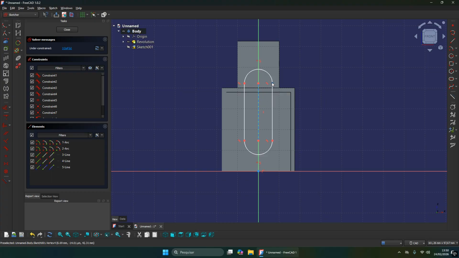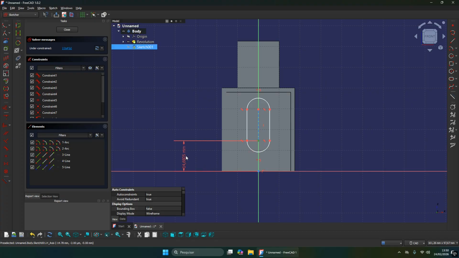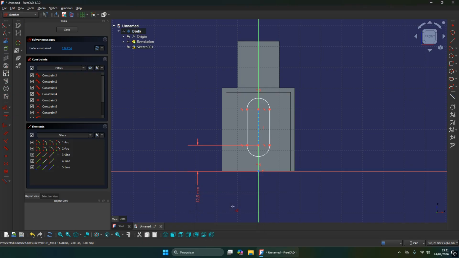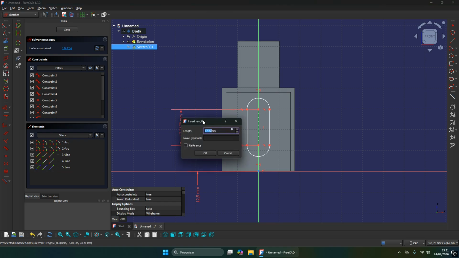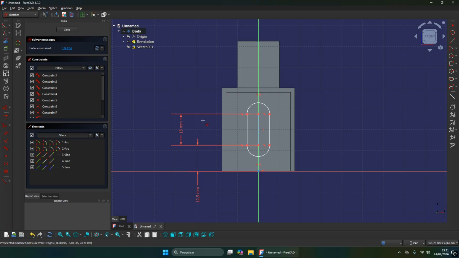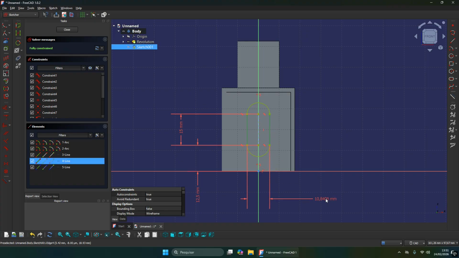Okay, good. Now let's create some dimensions here between the origin point and here, 20.5, and right here, 15. And between these two lines, you guys tap 8.